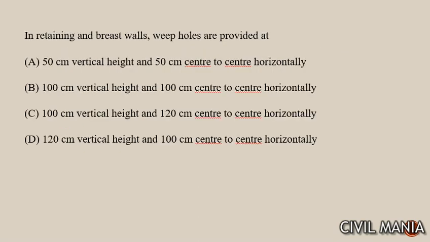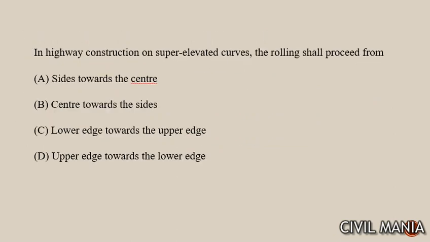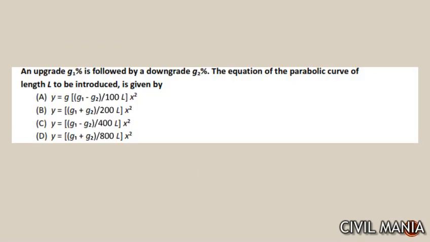Next question is in retaining wall and breast wall weep holes provide किया जाता है पानी जाने के लिए. Those weep holes should be at a height of 100 centimeter vertical, and center to center is 120 centimeter. So option number C. Next question is in highway construction on super elevated roads the rolling proceeds, मतलब hill roads के बारे में पूछ रहा है. It starts from lower edge towards the upper edge. Next question is its answer will be G1 plus G2 divided by 200L into x square.